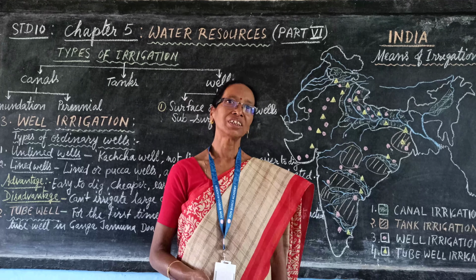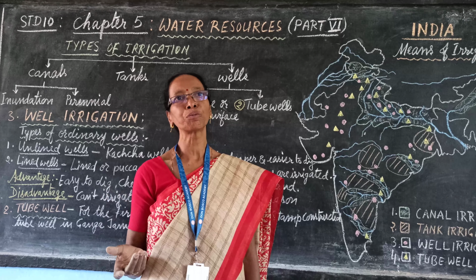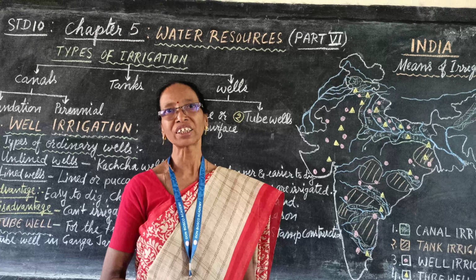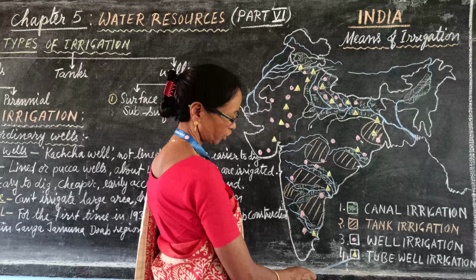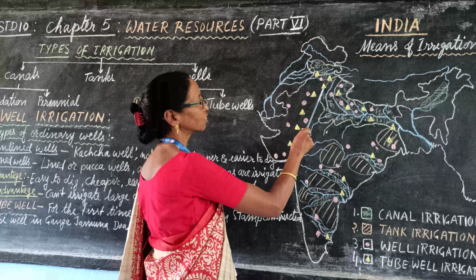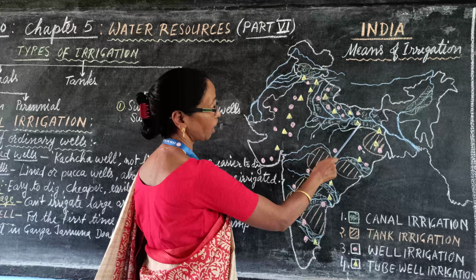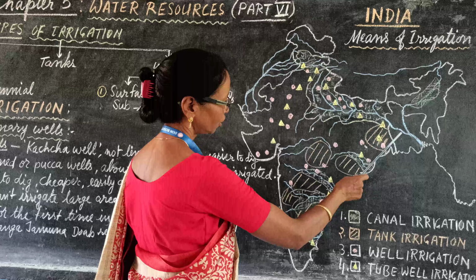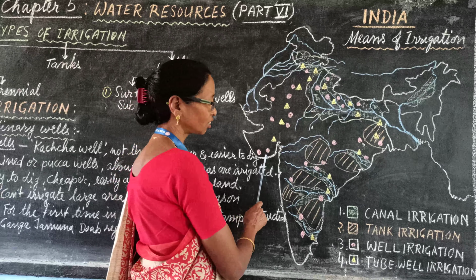If we see the areas of tube well, they are very important in the areas where there is a high level of water table. If you look at the map of India, tube well irrigation is shown with the yellow color triangles. It is very useful in Punjab, Haryana, Uttar Pradesh, Bihar, and also they are useful in other states like West Bengal, Odisha, Tamil Nadu, Rajasthan and Gujarat.